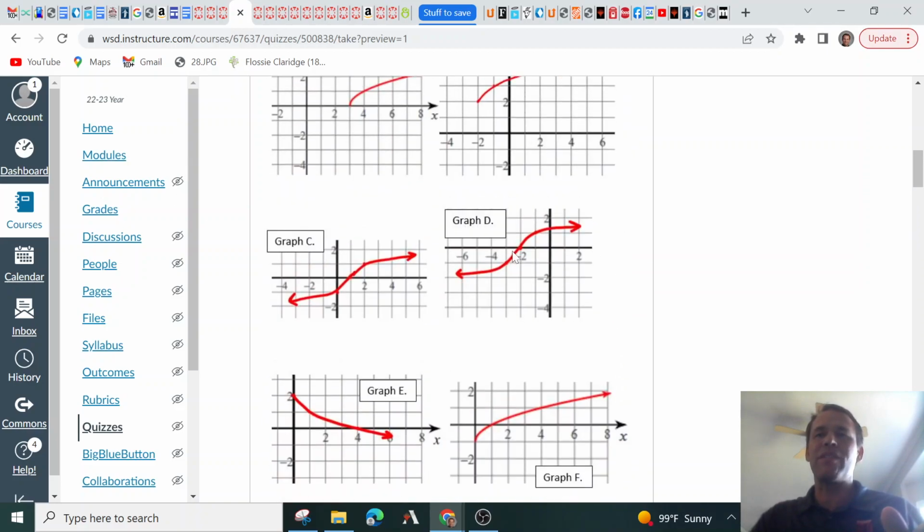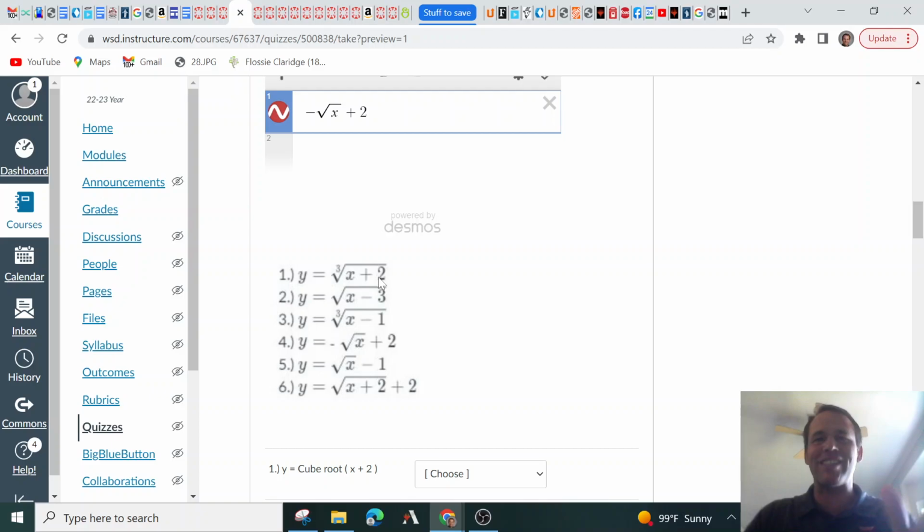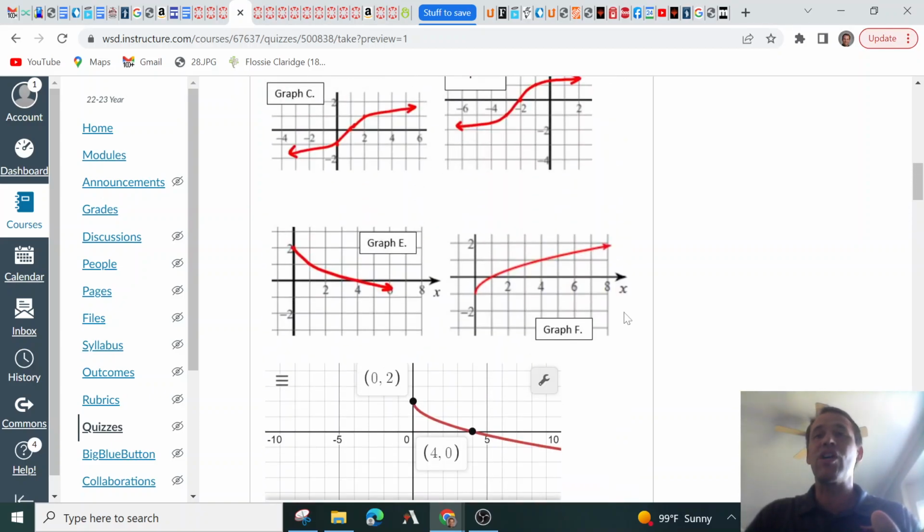Cube root is a little bit different. Cube root is like 3 dots in a row, right? Uno, dos, tres. That originated from the parent function, (-1, -1), (0, 0), and (1, 1). And so we shifted to the left 2. So we're looking for a cube root of x with a +2, since inside the cube root the shift is opposite of what you think. Can we find that? Cube root of x plus 2, which is a left 2. That's number 1. There we go.